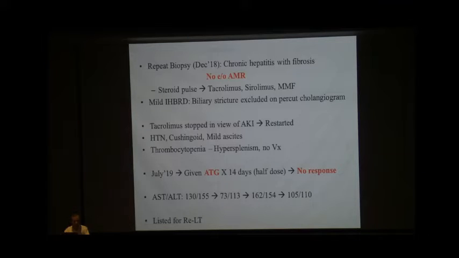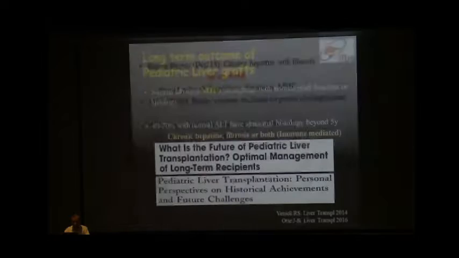So immunosuppression was adjusted, but when he did not show any response, he was also given anti-thymocyte globulin. But there was no response even after 1.5 years of receiving ATG. So he was listed for re-liver transplant, and subsequently he was lost to follow-up.